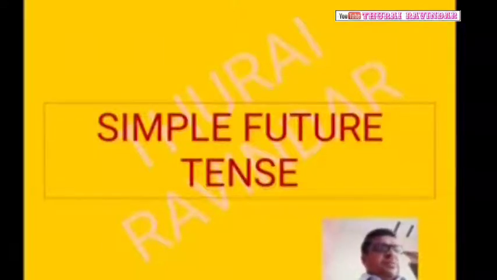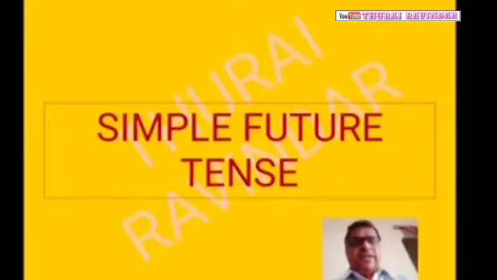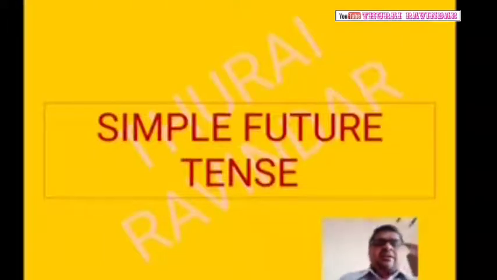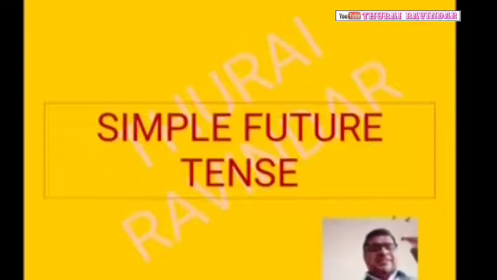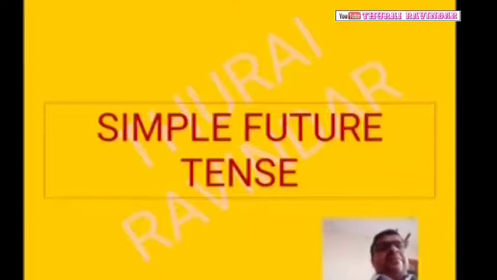Okay, so if we keep the structure in our mind, we can understand easily the simple future tense. Okay, it is easy also. What is the structure? Once again I repeat you. I plus shall plus V1 plus object, you, they, he, she, it, names plus will plus V1 plus object. Okay, this is the structure for simple future tense.